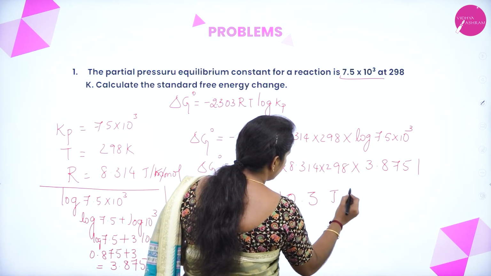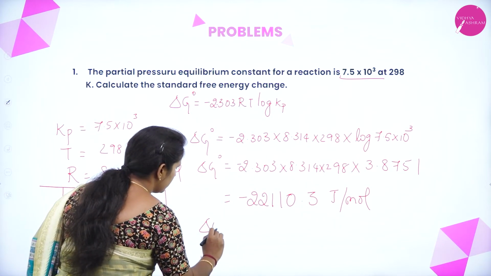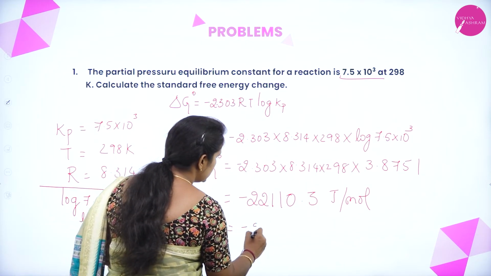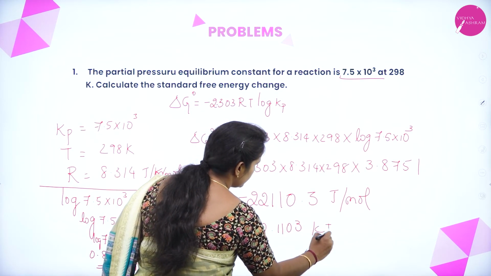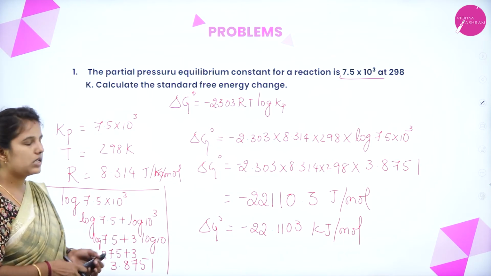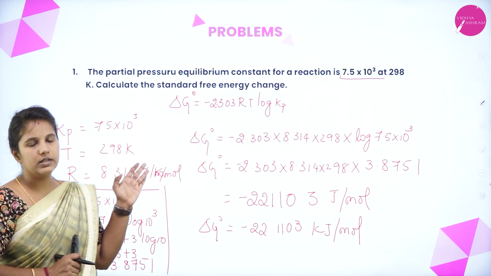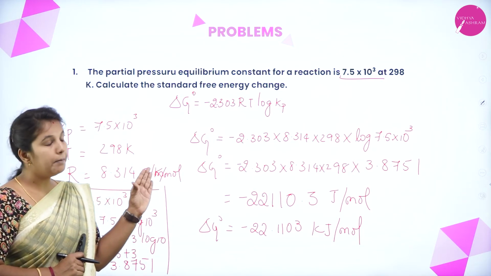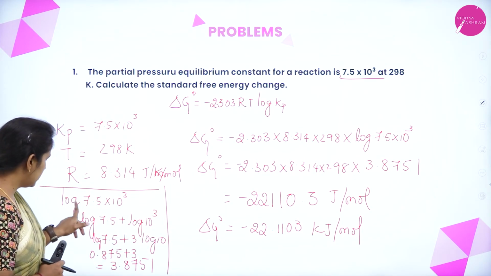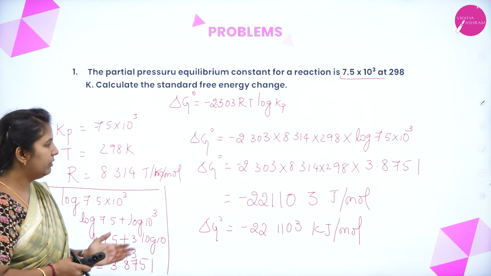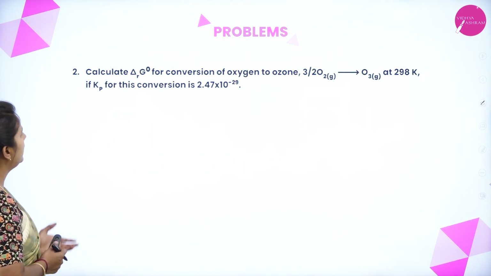That gives minus 22211.3 joules per mole. If you want to convert it into kilojoules, you can rewrite it as minus 22.11 kilojoules per mole. This is how we can easily solve a 2-mark question based upon the standard free energy change. But while solving with log values, be careful. First find out the log value, then add the remaining value, and you will get the log Kp value. Okay. We'll solve one more numerical.